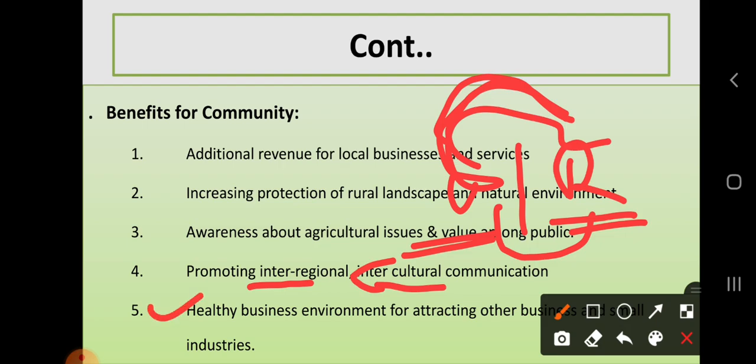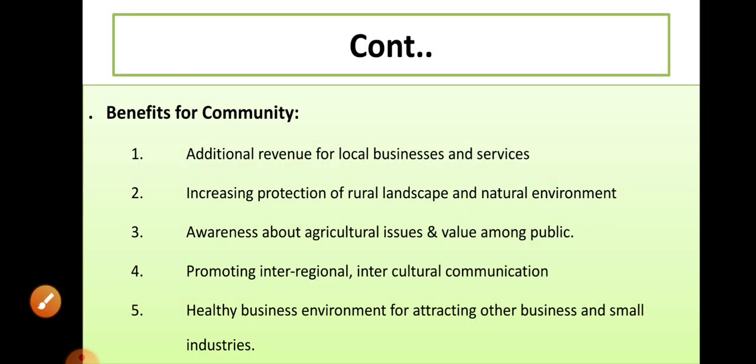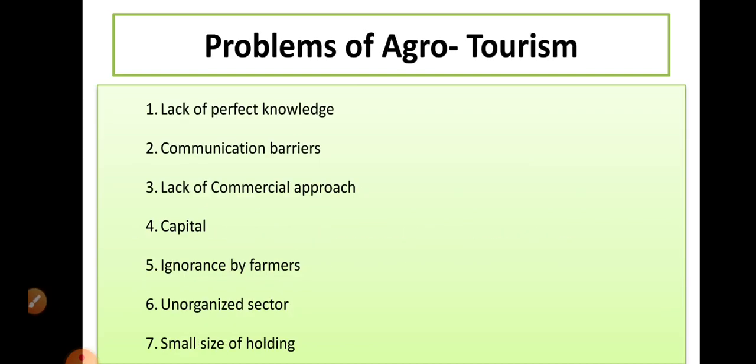Then a healthy business environment for attracting other businesses and small industries. So it attracts other industries related to agriculture, because it is not possible for everyone to migrate from rural to urban areas. Then what are the different problems of agrotourism?